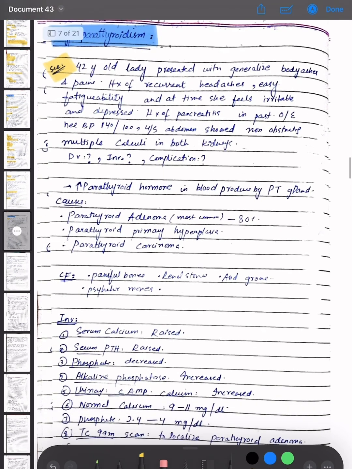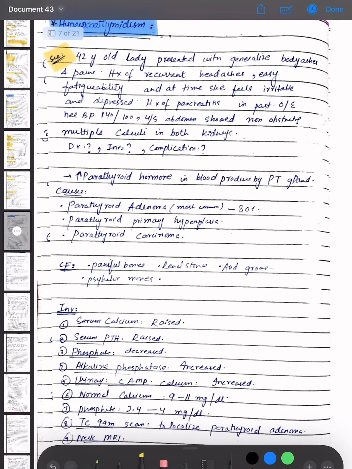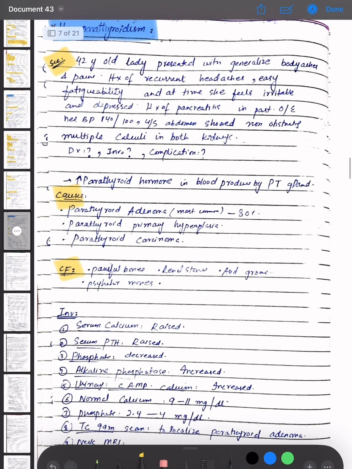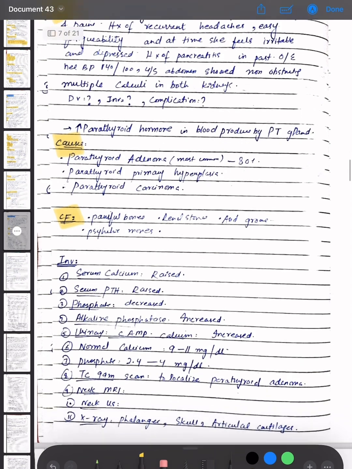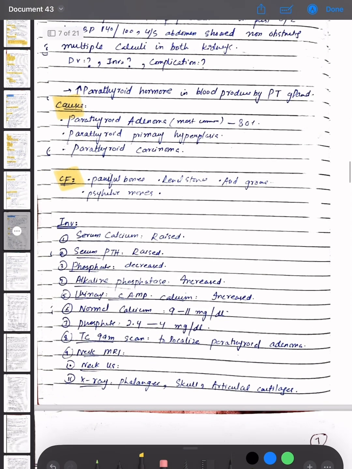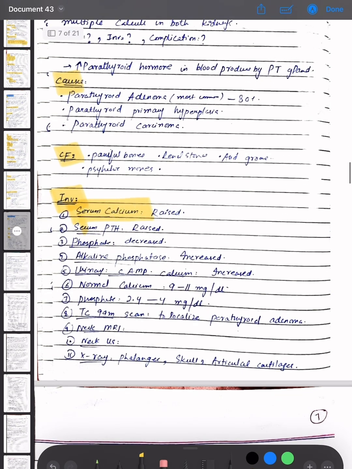Hyperparathyroidism is increased parathyroid hormone in the blood produced by the PT gland. The causes are parathyroid adenoma, which is most common in 80% of cases, parathyroid primary hyperplasia, and parathyroid carcinoma. The clinical features of hyperparathyroidism are painful bones, renal stones, abdominal groans and psychic moans. The investigations are serum calcium, which will be raised, and serum PTH will be raised.